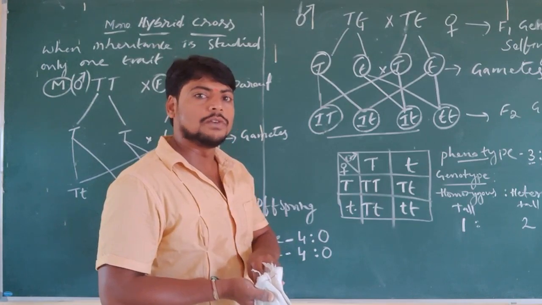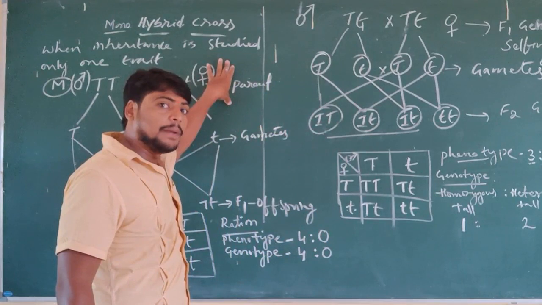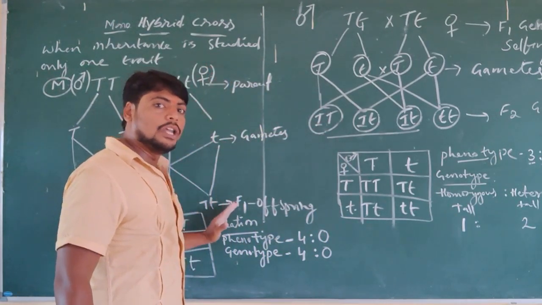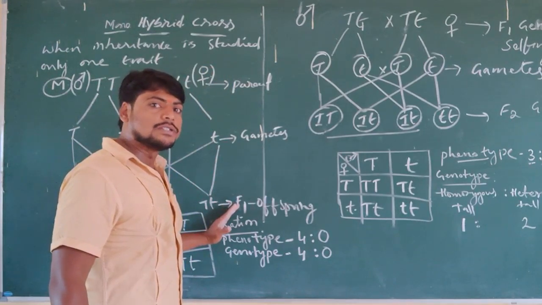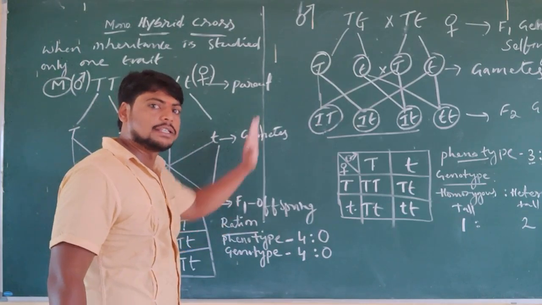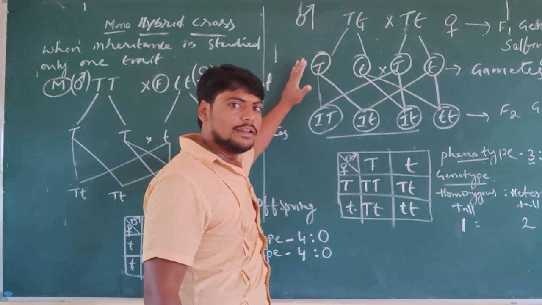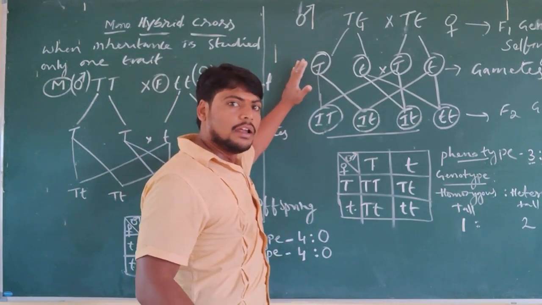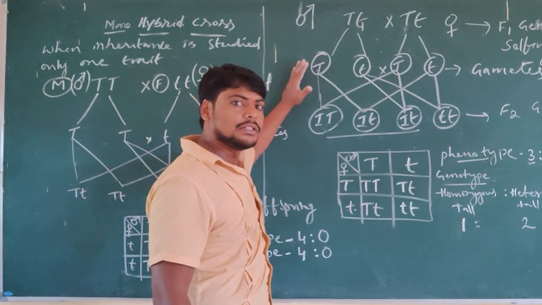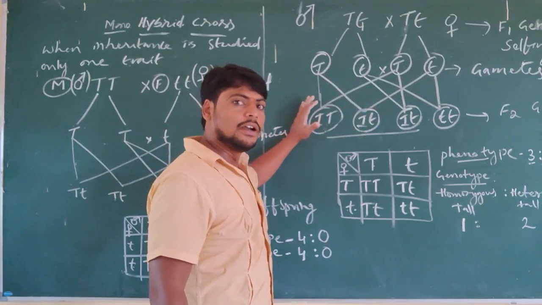In the law of dominance, what we can conclude is that first, the pure homozygous parent plants are cross-pollinated, which produces the F1 generation of heterozygous tall plants. After self-pollination of the heterozygous tall plants, in the F2 generation we got a mixture of homozygous tall plants, heterozygous tall plants, and completely dwarf plants. This is the best example of the law of dominance.